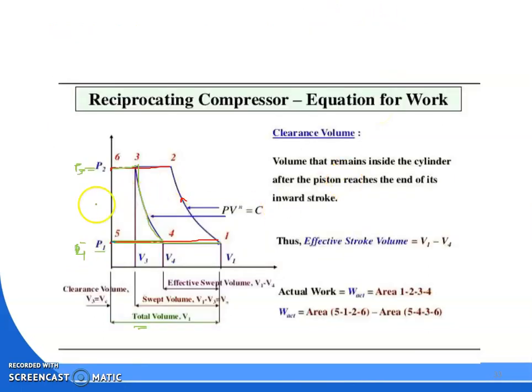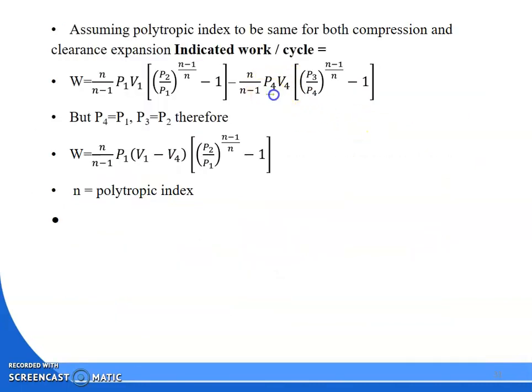We know that 4 to 1 is constant pressure suction, so we can say that P4 is equal to P1, and P3 is equal to P2. So in place of P4 we can put P1, and in place of P3 we can put P2.